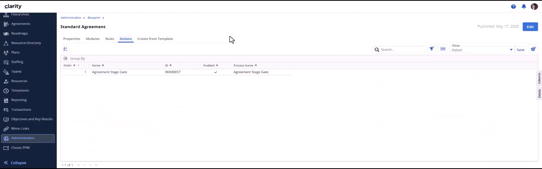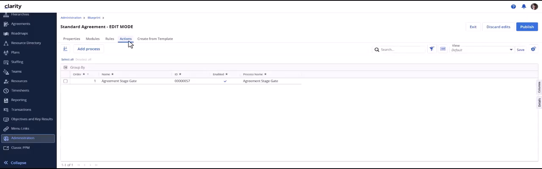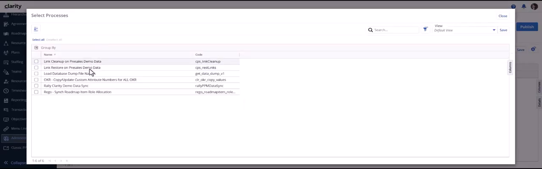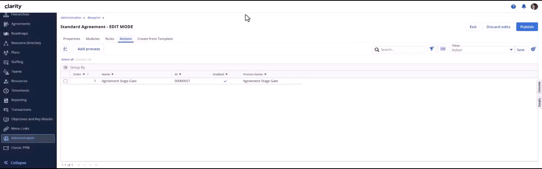In 16.3.2, we enabled the process support in agreements blueprint with the addition of actions module. We are in a agreement blueprint. Now when we click on edit, under actions, we can see add process step coming up. You can click on add process and select any of the existing processes to create the on-demand process from the agreements blueprint. For the demo purpose, we have included agreement stage gate as on-demand process on the agreement blueprint.